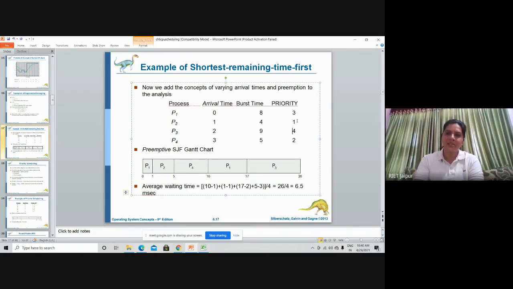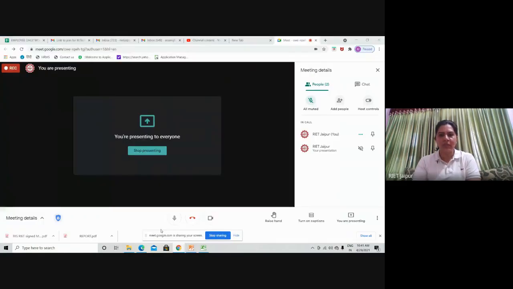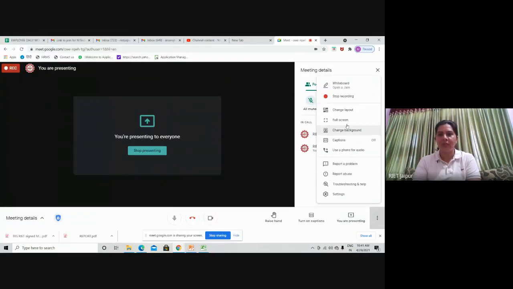How have we assigned or calculated the priority here? According to the execution time or burst time. Smaller the execution time, better the priority. The smallest execution time is 4, so first priority is given to this. After that 5, so second priority. 8, third priority, and 9, fourth priority. Similarly, you can understand this example of preemptive priority scheduling. I hope this scheduling concept is clear to you all. Preemptive and non-preemptive.